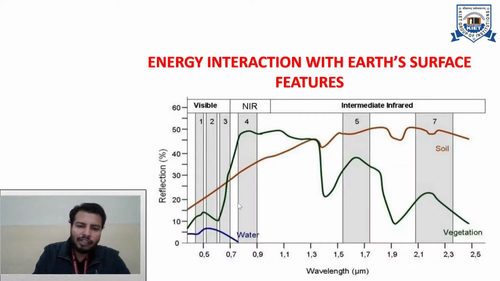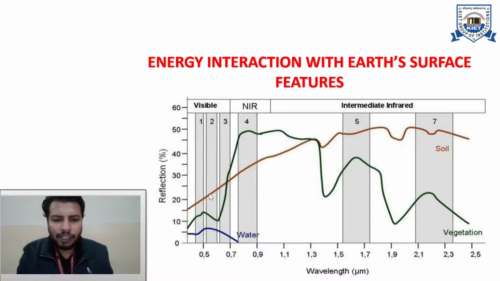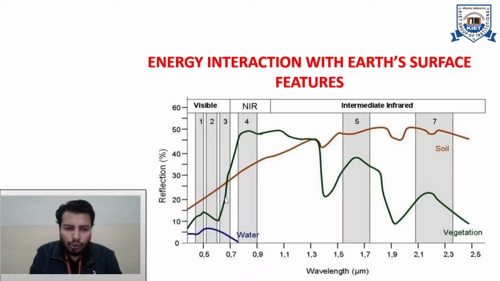Okay, similarly in vegetation, you can see that in the visible region the percentage reflection is very low, because the visible region is from 0.4 to 0.7. Up to 0.7 there is hardly around 20% of reflection. But as soon as you go to the near infrared region from 0.7 to 0.9, you can see there is a considerable rise in percentage of reflection.